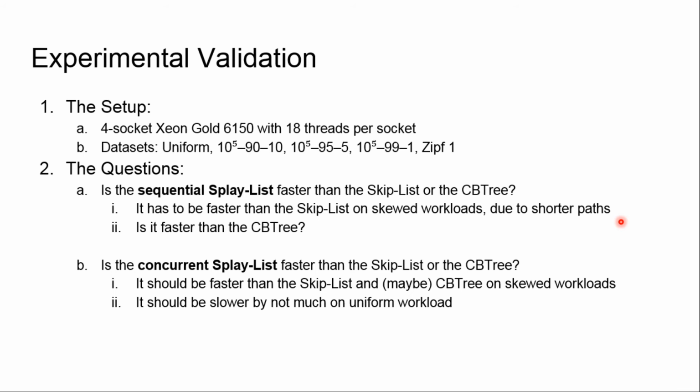Then the next workload is also contains requests on 10 to the power of 5 elements, where 90% of requests are for 10% of elements, so it's kind of skewed. Then the next workload is 95% of requests for 5% of elements, and finally the most skewed that we choose here is 99% of requests for 1% of elements.